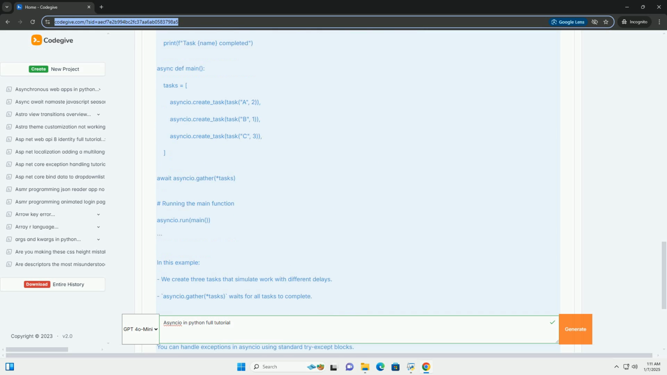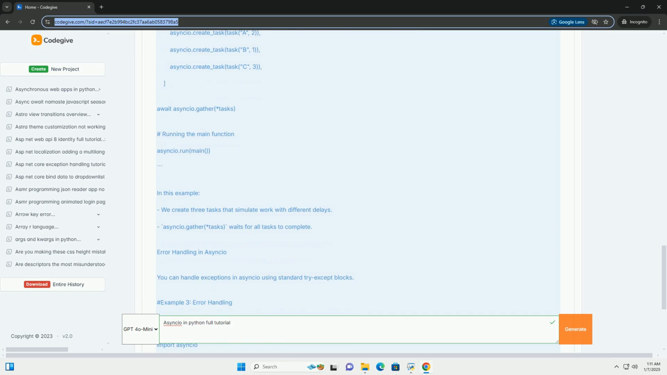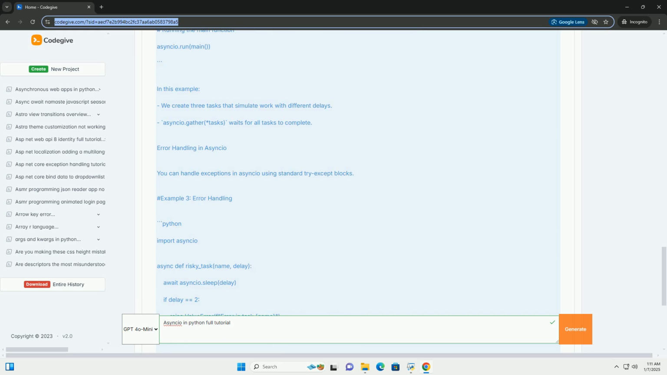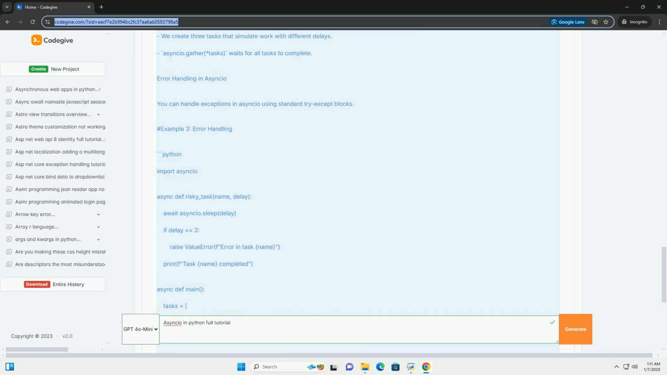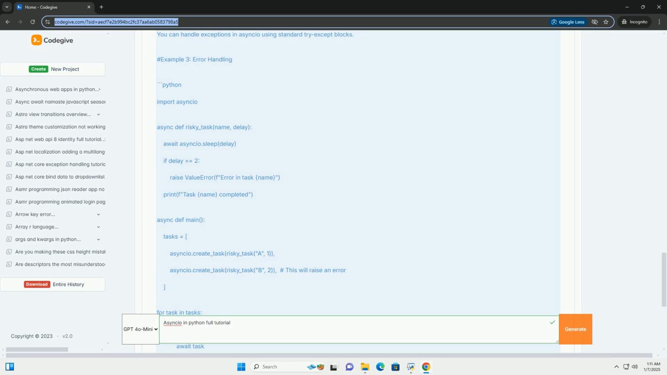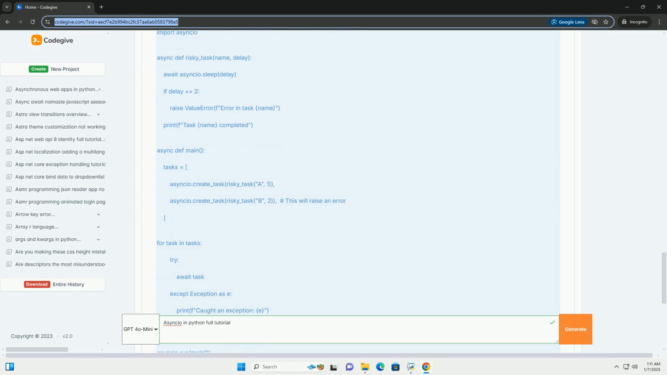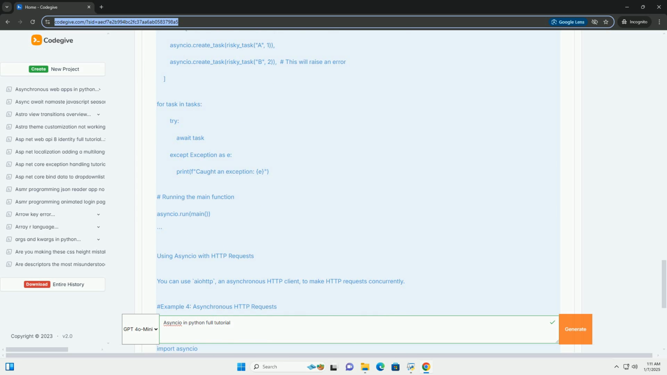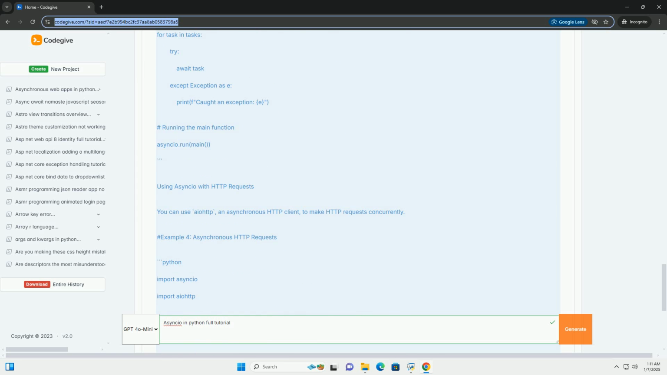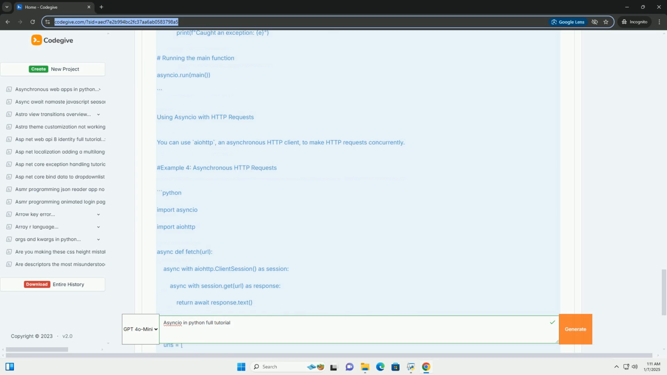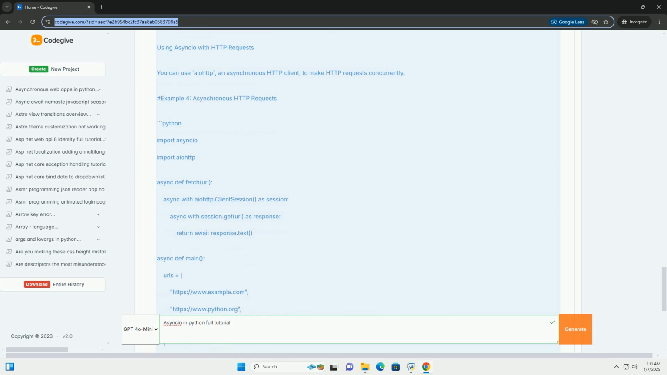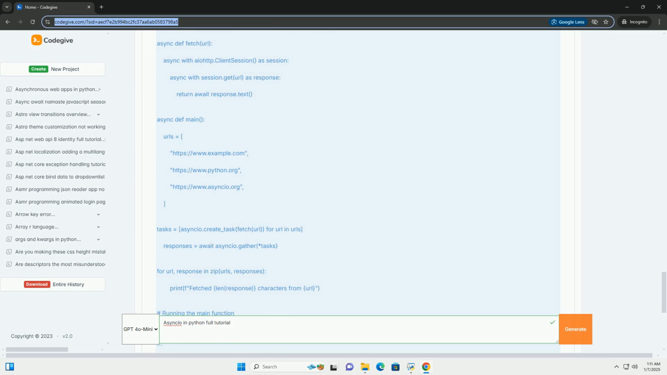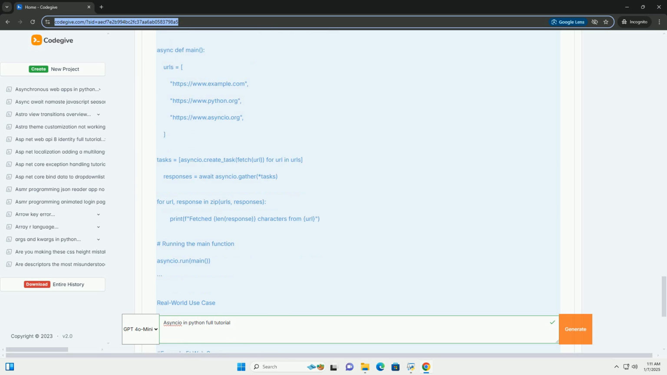Key concepts in Asyncio. 1. Event loop, the core of every Asyncio program. It runs in a loop and takes care of scheduling and executing tasks. 2. Coroutines, functions defined with async def that can be paused and resumed. When a coroutine is called, it returns a coroutine object but does not start executing immediately. 3. Tasks, a way to schedule coroutines concurrently.